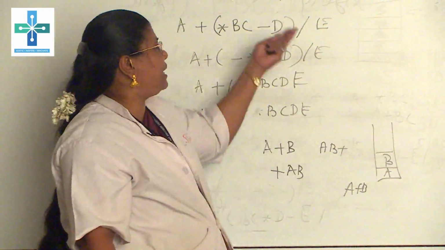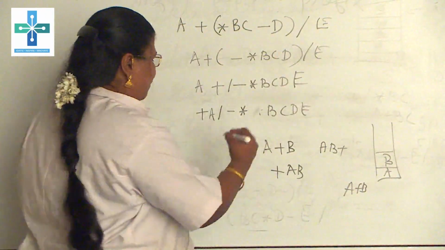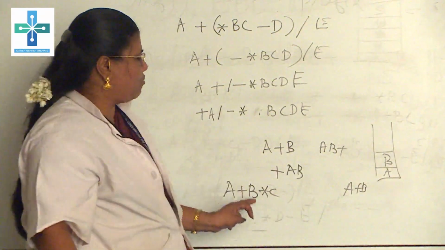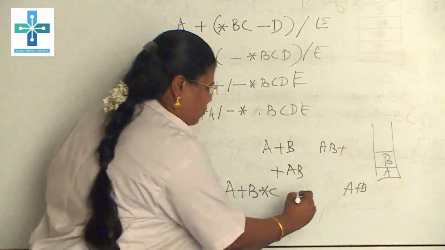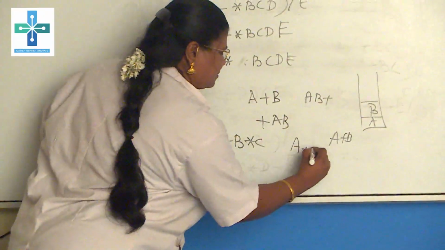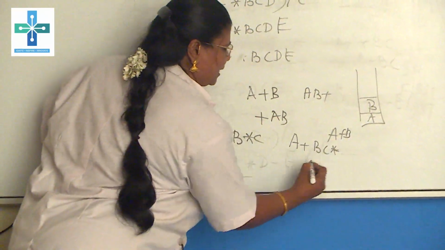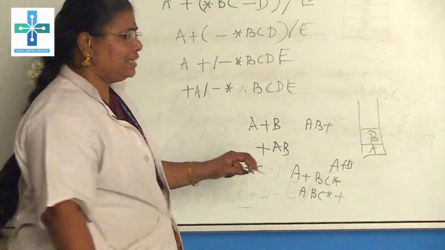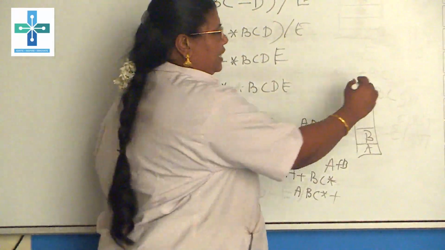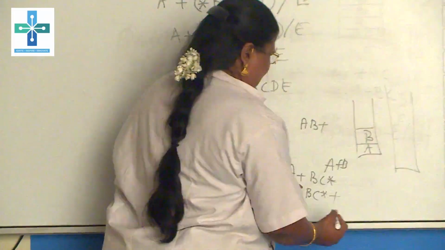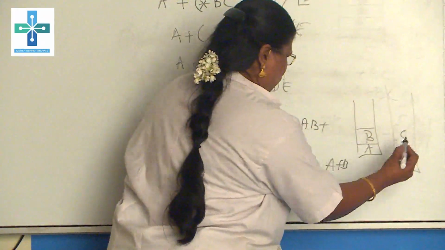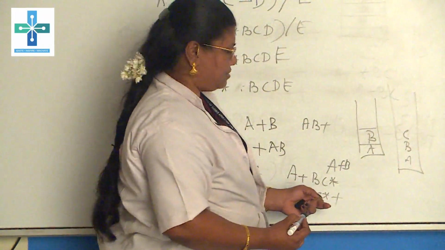This is a very simple example. Like that, take A plus B star C. What is the corresponding postfix expression for this? That is A BC star plus. If we are storing it in a stack, first A will be stored, and then B, and then C. The first operator is coming.